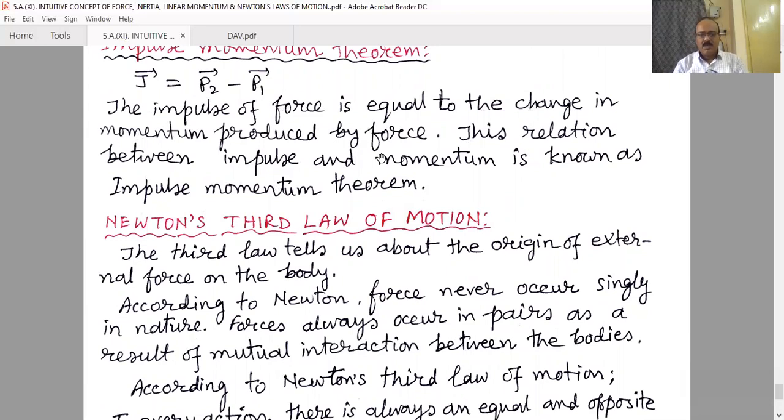That means when any impulsive force acts on an object, the change in the momentum is equal to the impulse, or the effect of that impulsive force on that object. And this statement is known as the impulse momentum theorem.